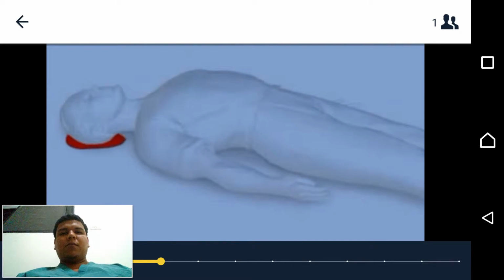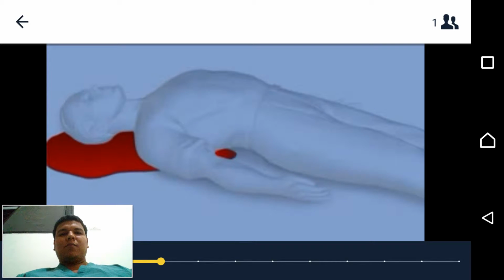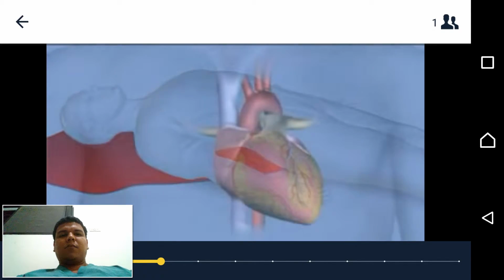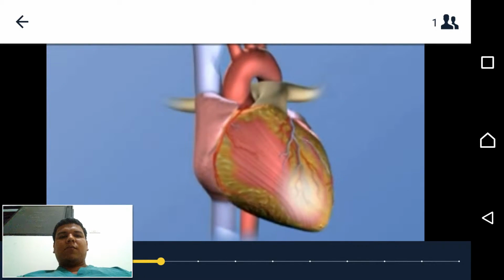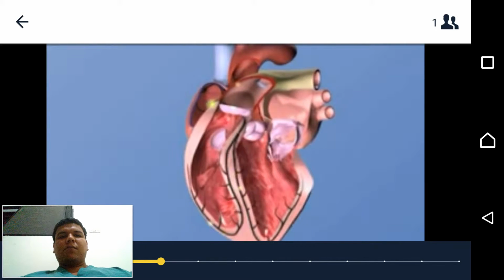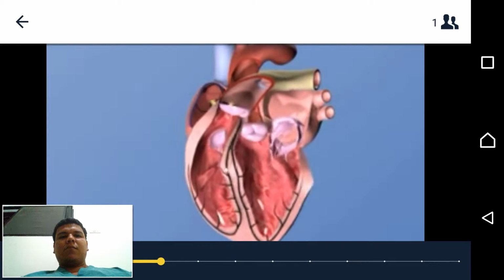The main types of shock are hypovolemic shock, caused by uncontrolled hemorrhage, internal, external, or both, or by plasma loss in burns or crush injuries. Cardiogenic shock occurs during a myocardial infarction or heart attack. Damaged heart muscle or electrical malfunctioning decrease the strength of the heart's contractions, causing a slow, fast, or irregular heartbeat.